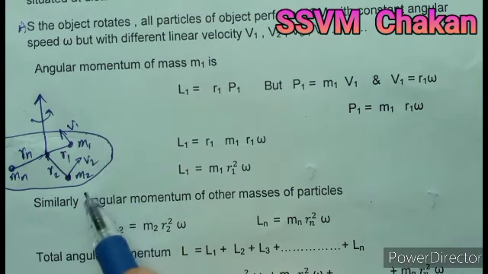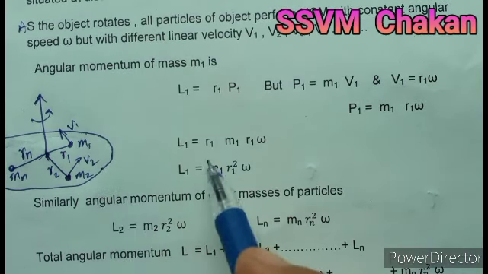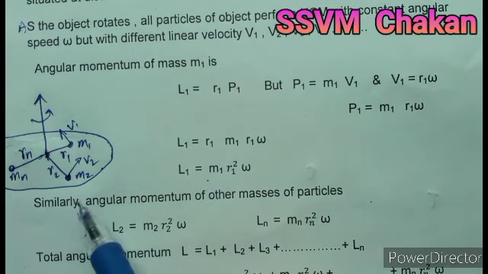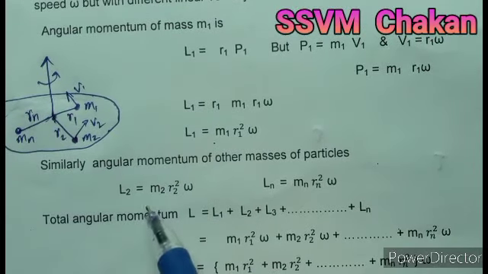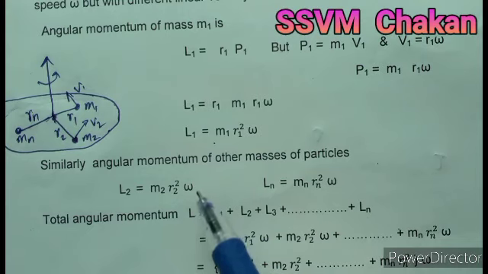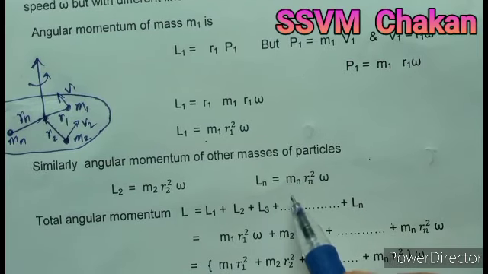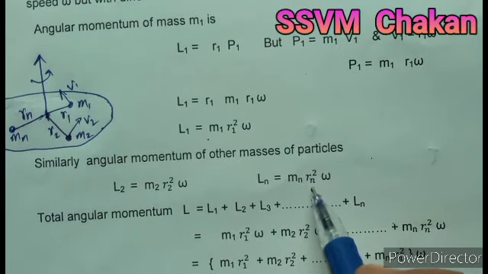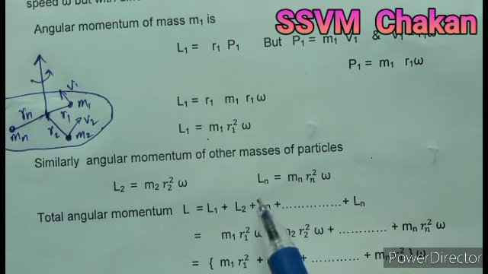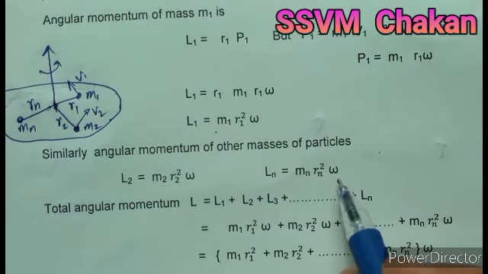As mass m1 is in motion, mass m2 is also in motion, whose velocity is v2. We apply the same formula and calculate angular momentum for mass m2. So L2 is equal to m2 r2 square omega. Just like that, we apply the same formula to each mass, also to the last mass at distance rn from the axis of rotation. So angular momentum of the nth particle, that is Ln, is equal to mn rn square omega.